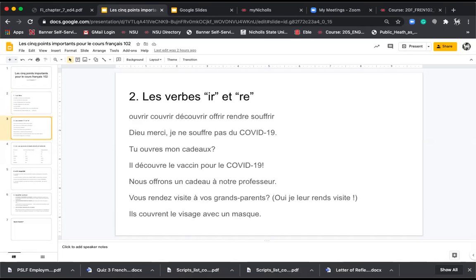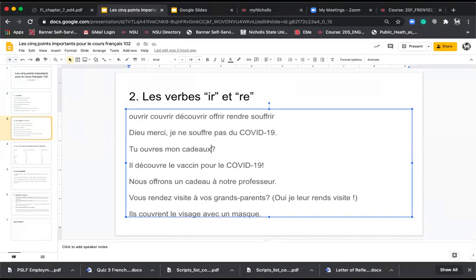You also have IR verbs in this chapter. So, ouvrir, couvrir, découvrir, offrir, rendre, suffire. Donc, Dieu merci, je ne souffre pas du Covid. Tu ouvres mes cadeaux. Actually, that should be mes cadeaux. You open my presents. Il découvre un vaccin pour le COVID-19. Nous offrons un cadeau à notre professeur. Vous rendez visite à vos grands-parents. Oui, je leur rends visite. Il couvre le visage avec un masque. Okay, so IR and RE verbs are part of this chapter.